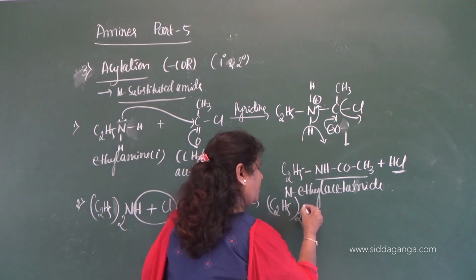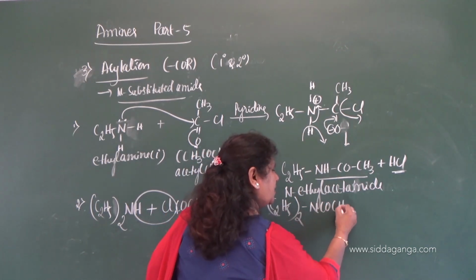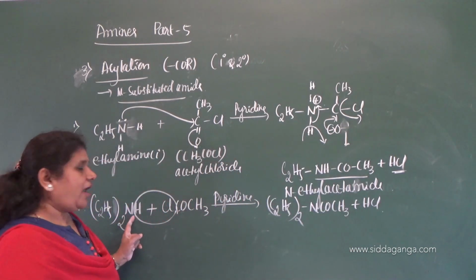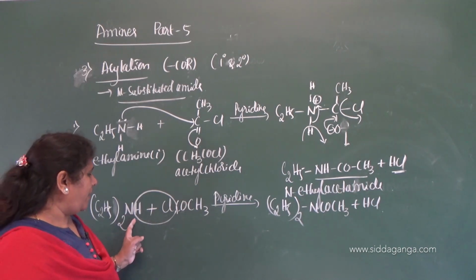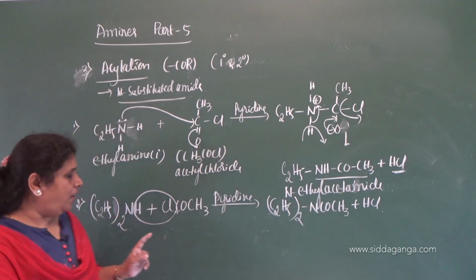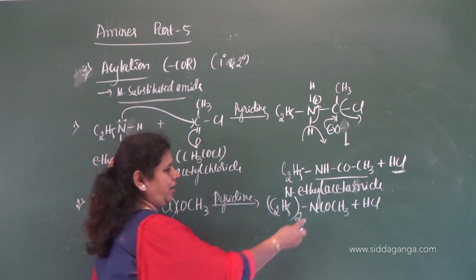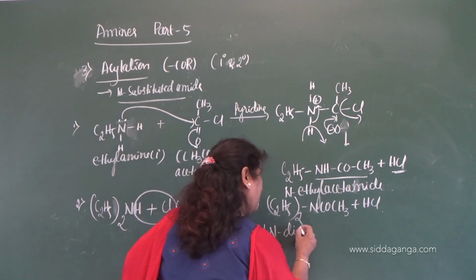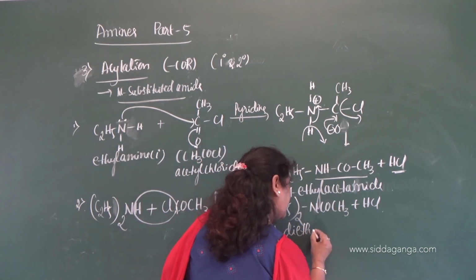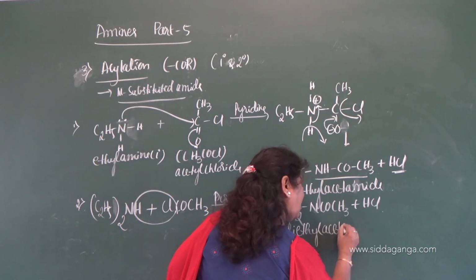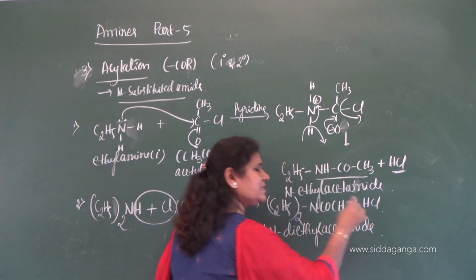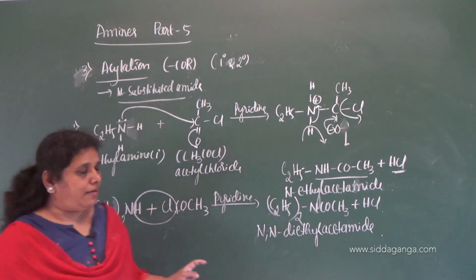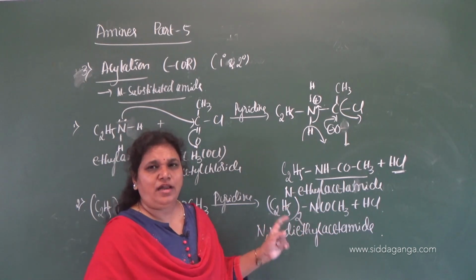C2H5 taken twice, NCOCH3 plus HCl. Only one hydrogen is there in the secondary amine. This is replaced by acetyl group with the elimination of HCl. Then two substituents get attached here, N, N-diethyl acetamide. N, N-diethyl acetamide is the name, the product obtained when secondary amine reacts with the acetyl chloride.